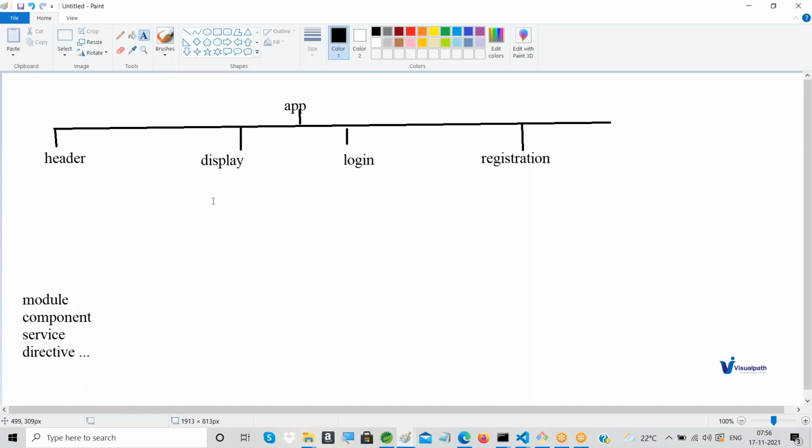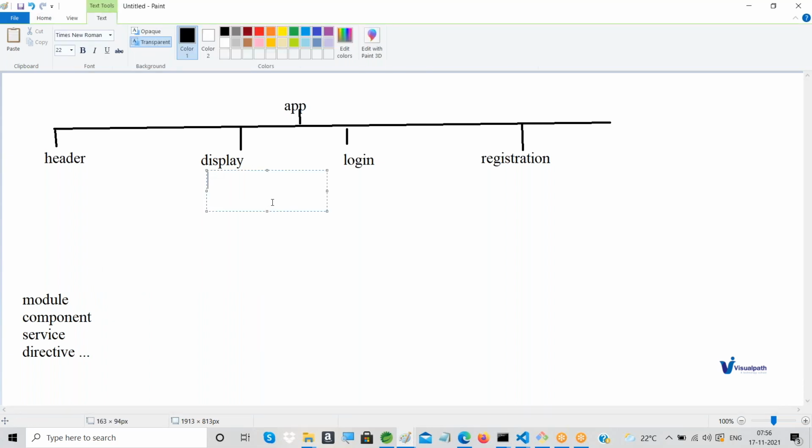You understood? For example, for display, you can have a content display and a menu display.